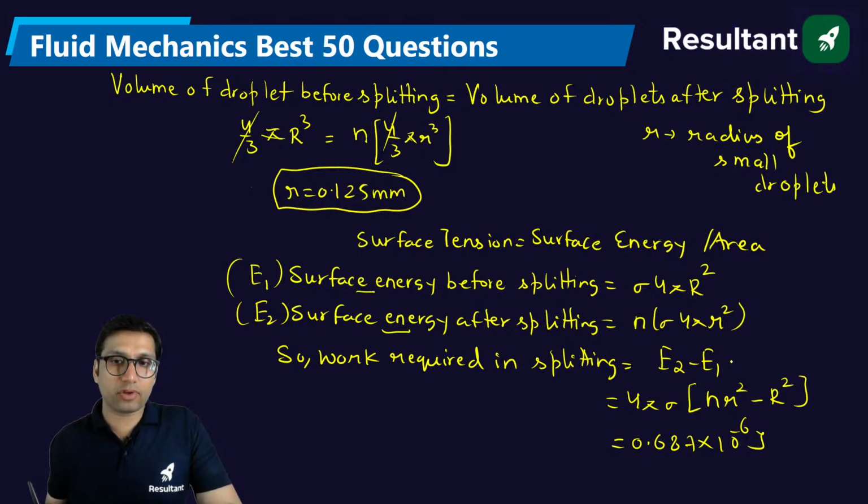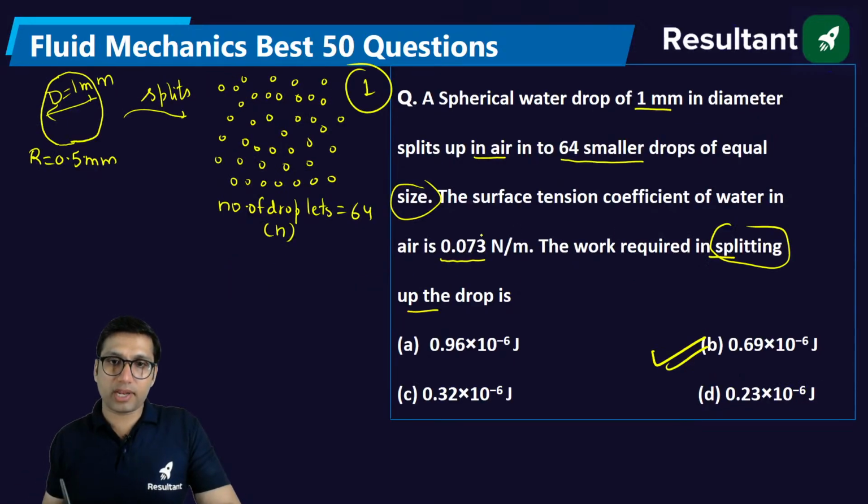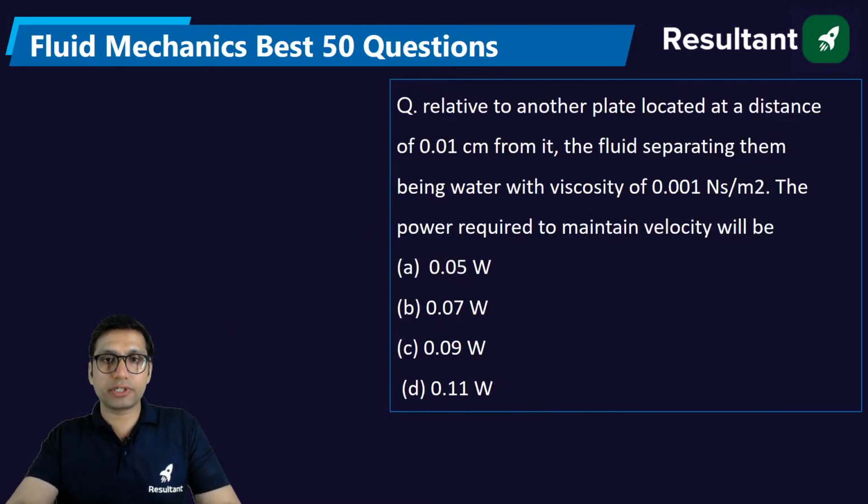The difference of these two will give you the value of the work required in splitting. And when you solve it by putting all the values, n is equal to 64, small r is 0.125, capital R is 0.5, and sigma, that is surface tension, is given as 0.073. Put all the values, you will get the answer. Clear? Next question.